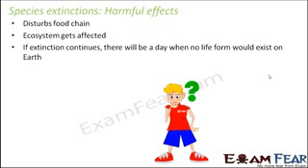If extinction continues, there will be a day when no life form would exist on Earth. So that's quite obvious, right? Earth is unique because of the existence of various life forms. Today, maybe one species is becoming extinct. Tomorrow, 2 more species will become extinct. Day after tomorrow, 5 more species will become extinct. So gradually, more number of species becoming extinct will leave the Earth with lesser number of life forms. So there might be a day when no life form exists on the Earth. So the planet Earth would no more be unique. So that is why it is high time that we take special care to prevent species extinction.